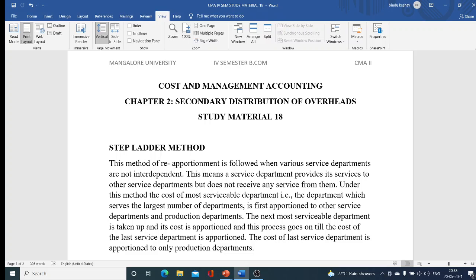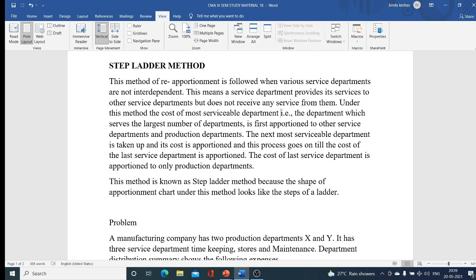So first we find out the departments which provide services to others. The most serviceable department is taken up first, and its overhead costs are apportioned to other service departments as well as the production departments. Then the next most serviceable department is taken. Its cost is apportioned to production departments and the remaining service departments, and this process continues till the last service department cost is apportioned. Now, this method is called the step ladder method because the shape of the apportionment chart under this method looks like the steps of a ladder. That is the secondary distribution summary chart or statement. It looks like the steps of a ladder.